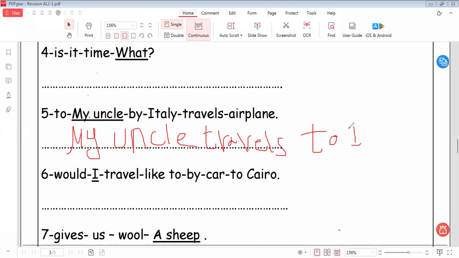Travels to Italy. Oh, and I would like to say that the names of countries and cities must be written in capital letter. You must know this, because these are famous places, countries, and cities. All these famous names must be written in capital letter. So my uncle travels to Italy by airplane.